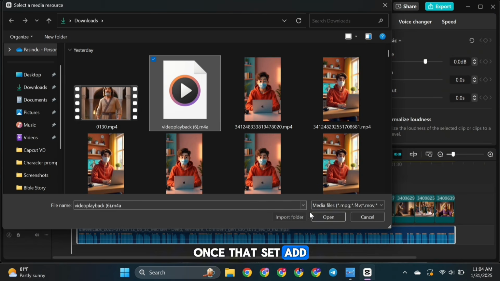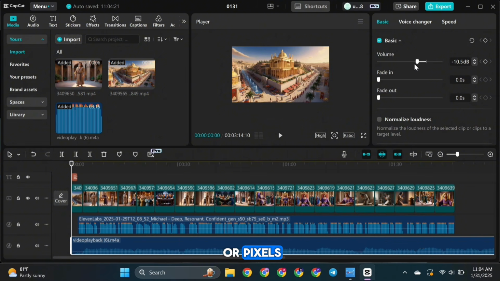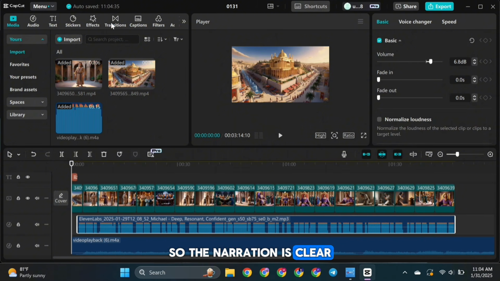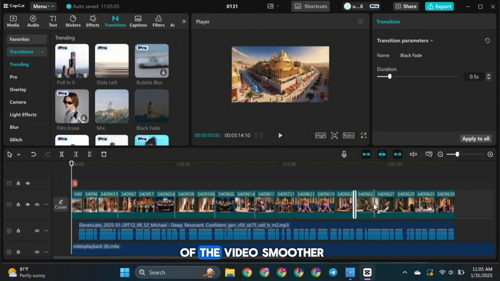Once that's set, add some background music to the video. You can find copyright-free music from YouTube or Pexels. Be sure to keep the background music very quiet, so the narration is clear. Now, add transitions to your story cutscenes. This will help make the flow of the video smoother.